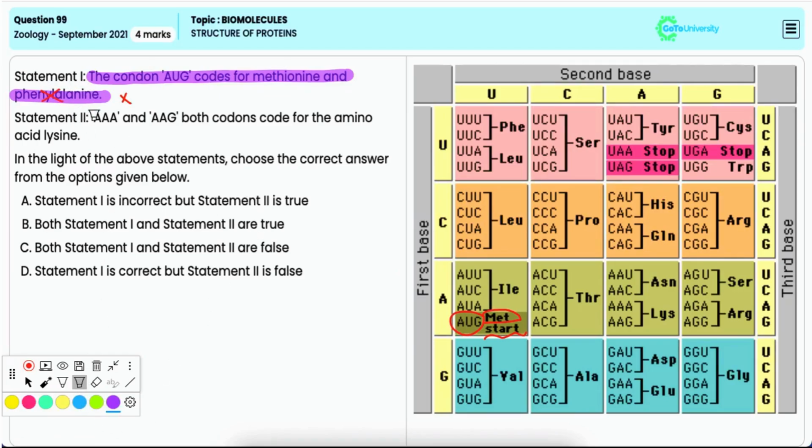Statement 2. AAA and AAG both codons code for the amino acid lysine. It is true. Both of these codons indeed code for amino acid lysine. Hence, the correct answer is option A. That is, statement 1 is incorrect, but statement 2 is correct.